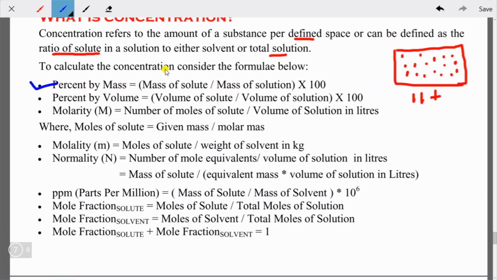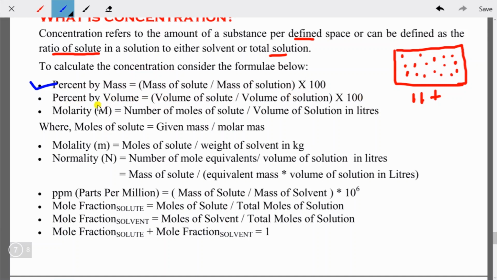So the mass of solute and the mass of solution we need to calculate, then divide them and multiply this amount by 100, and we find the percentage of mass.